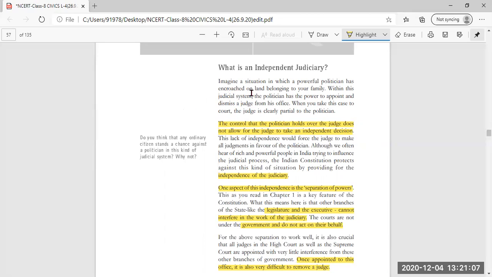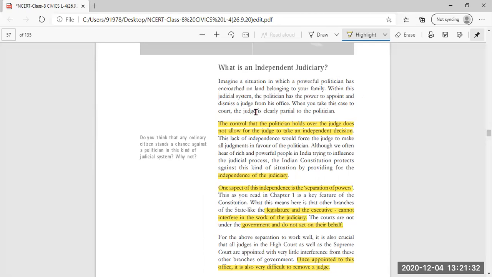Encroach means to enter your area, which belongs to your family, forcefully.